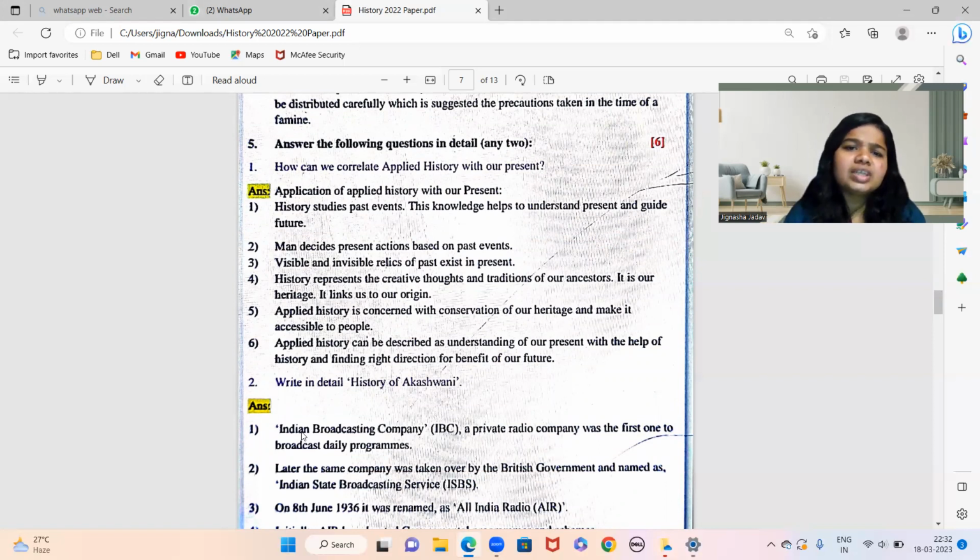How can we recollect or correlate applied history with the present. So history studies past events. This knowledge helps us to understand the present and guides us to the future. Man decides present action based on past events, right? Based on what has happened in the past, we take actions in our present. So visible and invisible relics of the past do exist in the present. History represents the creative thought and tradition of our ancestors. It is our heritage. It is like our origin. So applied history is concerned with conservation of our heritage.